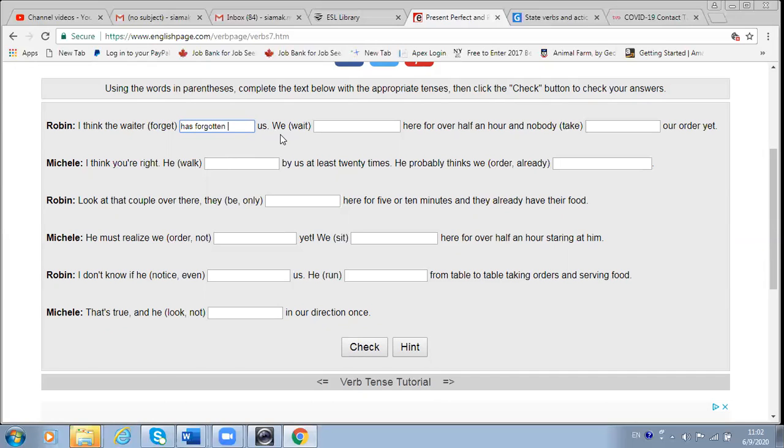So look at the next sentence. We have been waiting here for over half an hour and nobody has taken our order yet. Okay, so we have been waiting here. Very good. Nobody has taken our order yet. Just simple present perfect.